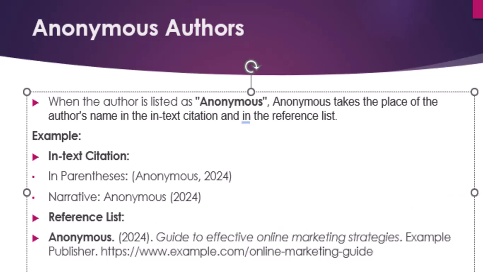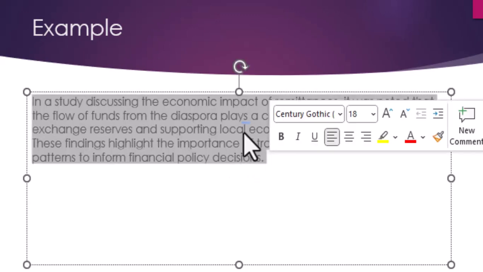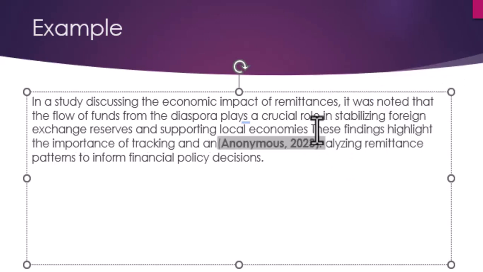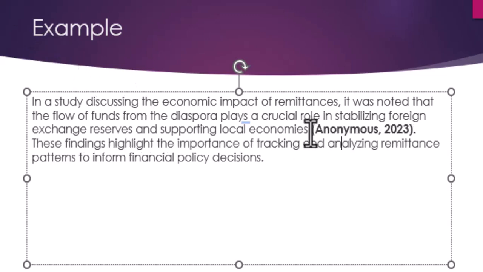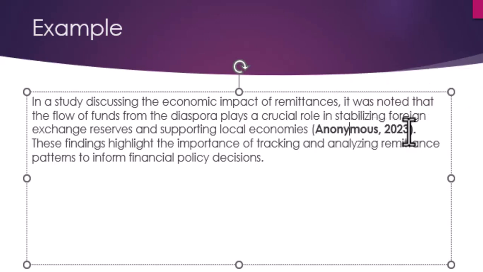So when you look at an example of a paragraph, you can see that this is a whole paragraph. When you are citing that reference, you can see that this one is in form of a parenthesis. When the citation is in form of a parenthesis, you put the bracket, you put the word anonymous, you put a comma, you put the year.